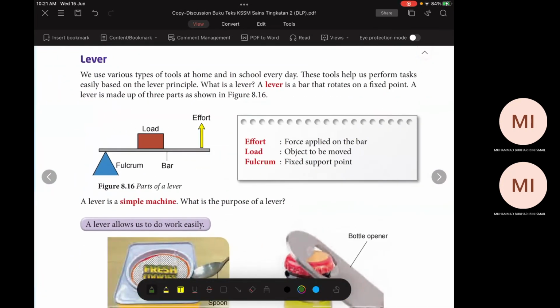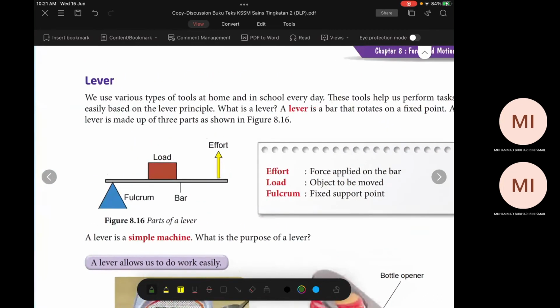Okay, next is lever. What is lever? Pernah tengok ni? Pernah belajar tak? Pernah lah, tapi ada belajar formula. Okay, jadi tambah sikit lagi ya. What do you remember about lever? How many classes of lever? There are 3 classes of lever. And we call it simple machine.